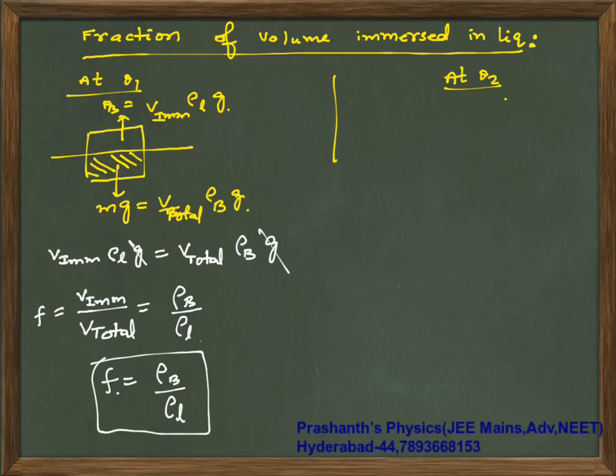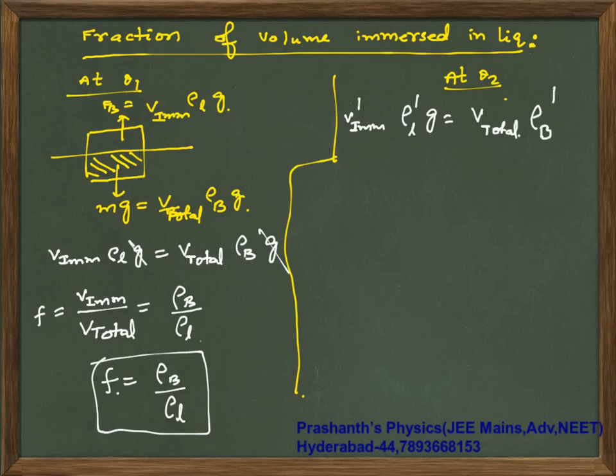Now if this expands, at the new temperature, volume immersed into rho of liquid into g must once again equal the same m into g, that is total volume times rho of body times g. g will cancel off.